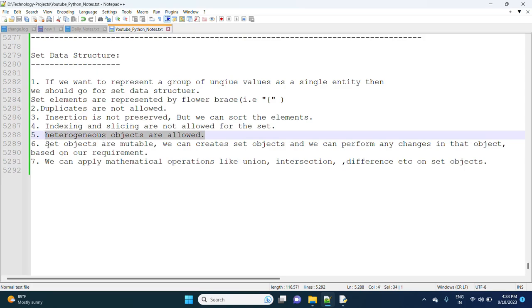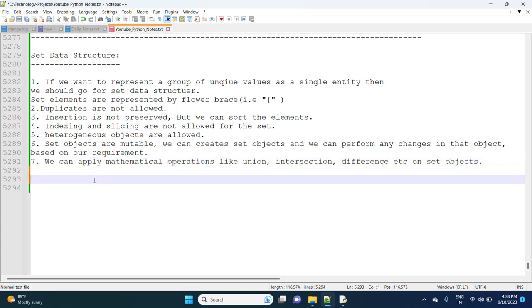Heterogeneous objects are allowed. Set objects are mutable, so we can create set objects and perform any changes in that object based on our requirement. We can apply mathematical operations like union, intersection, difference, etc. on set objects. This is nothing but the set data structure.